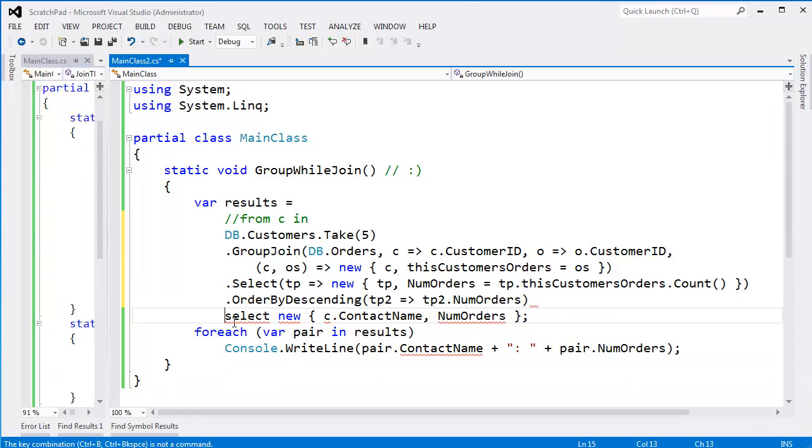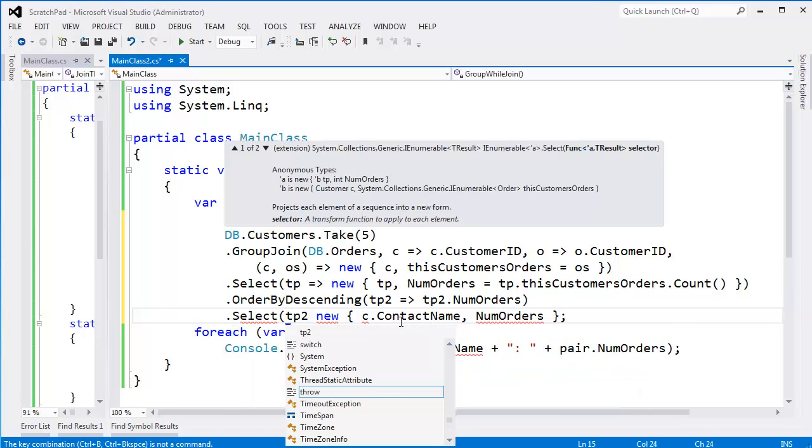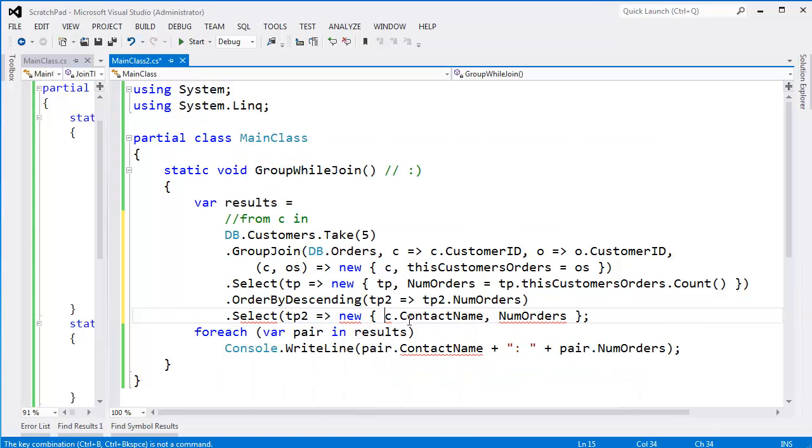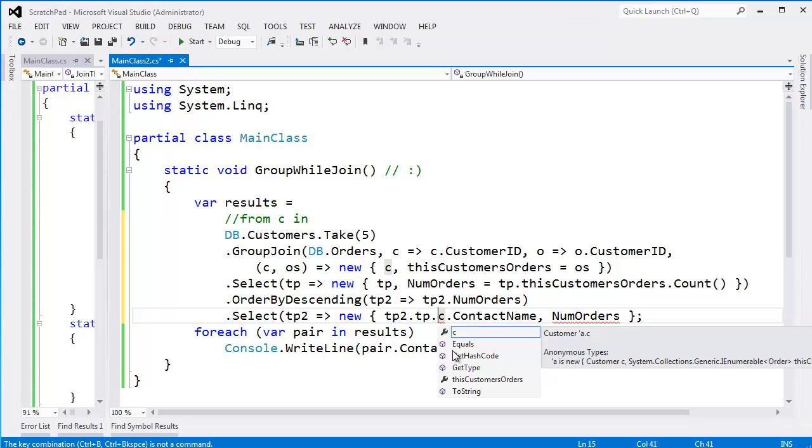Then moving down to the select, dot Select TP2 lambda, come in here TP2 dot TP dot, look, this is why we maintained C. Recall in our original query that we translated, we had C in scope.